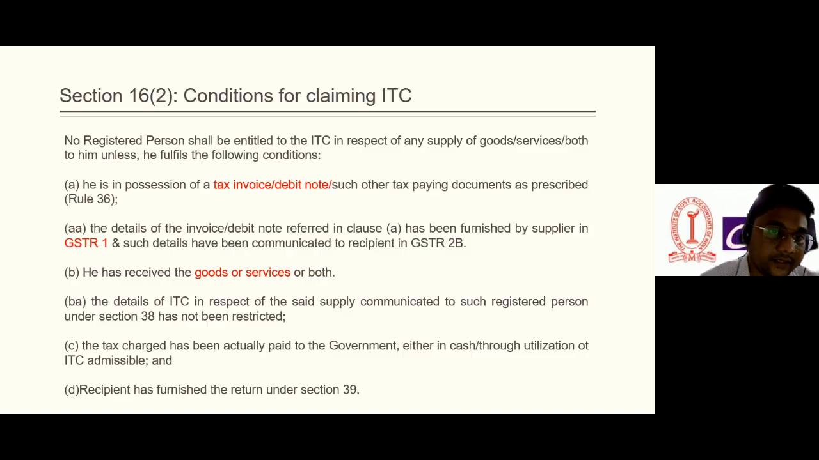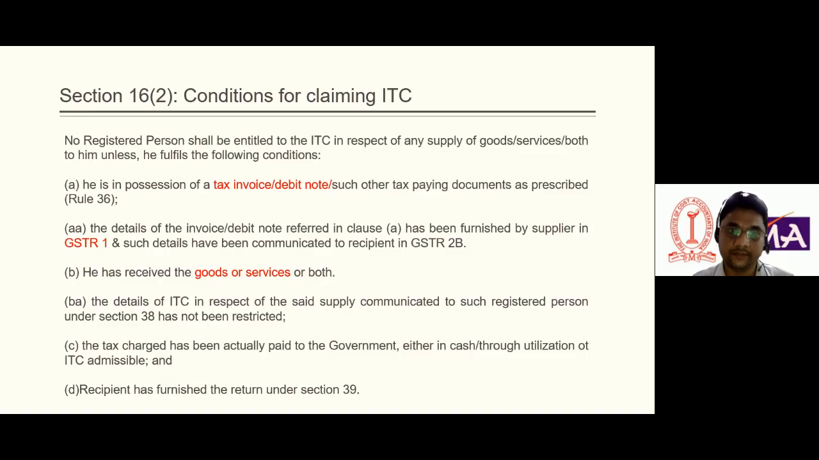So the first condition is the tax invoice, the second condition is the furnishing of GSTR-1, and the third condition is that he has received the goods and services. Obviously, for example, a supplier has raised the invoice to the recipient, but has not dispatched the goods. In that case, the registered person cannot avail the ITC.